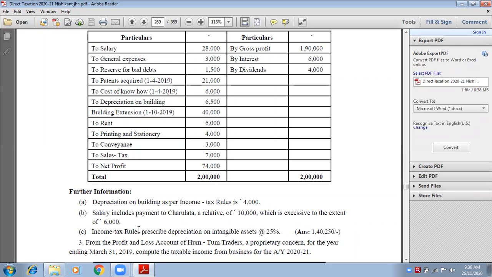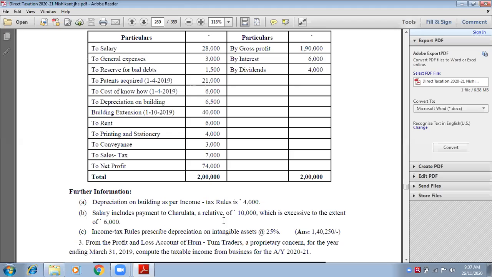Next, income tax rules prescribe depreciation on intangible assets at 25%. The intangible assets are two: patents and cost of know-how. On this 25% depreciation we have to allow. So first we need to disallow the old depreciation. Do we have old depreciation in the P&L related to intangible assets? No, ma'am. So nothing is to be disallowed. Only 25% is to be allowed.